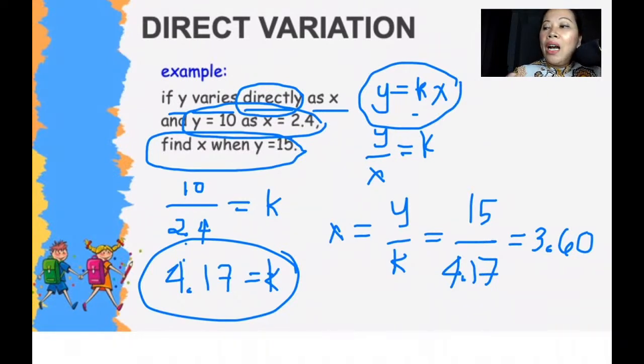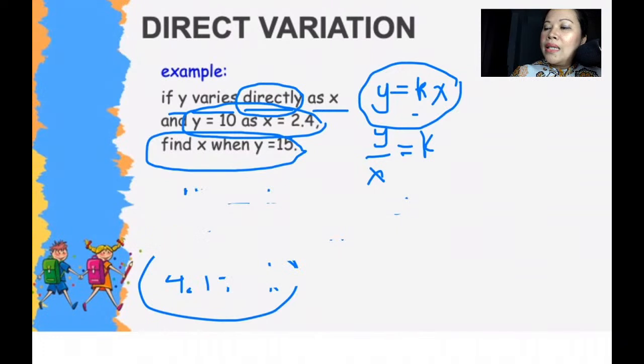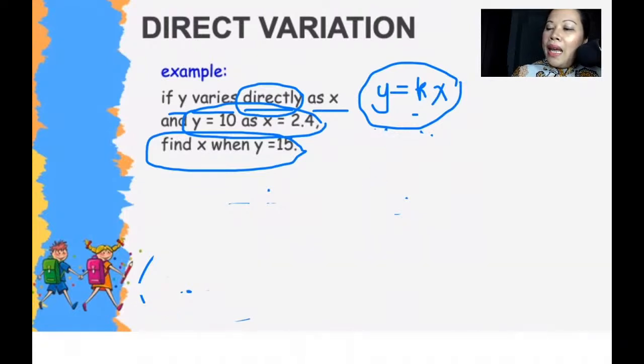So if you wanted the other way to do it, you use the relationship. Okay, so let's just erase this. This will be easier if you use direct variation, because it will be just one step. If you would notice, the relationship of direct variation is y equals k times x. So if you rearrange that, where k is isolated on the left side, it will be k equals y over x. So use the y over x relationship.